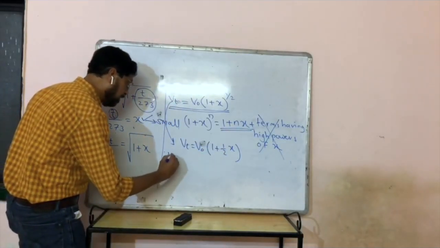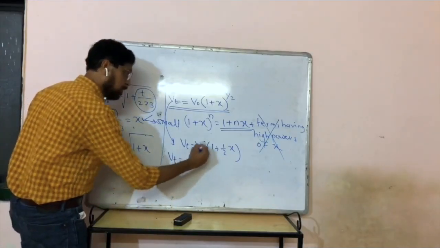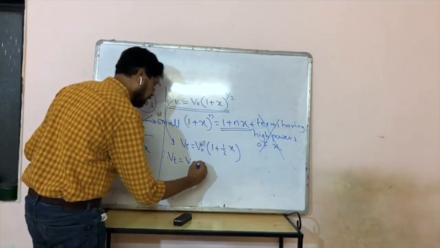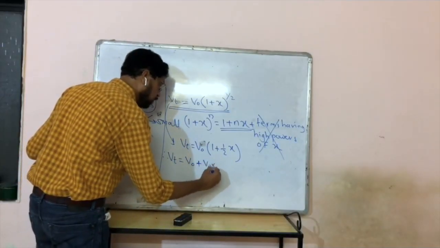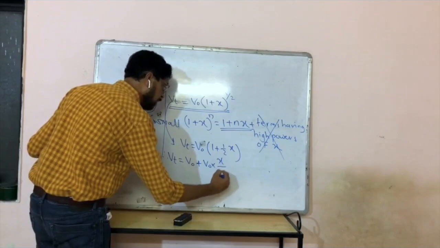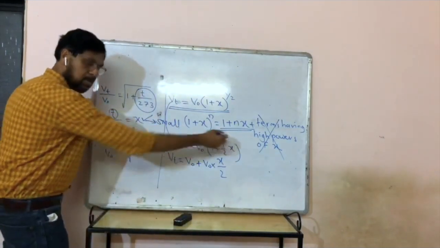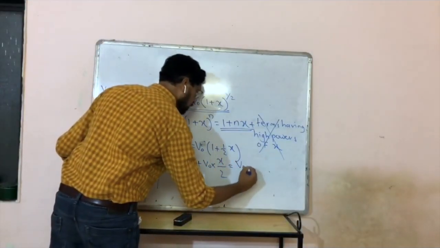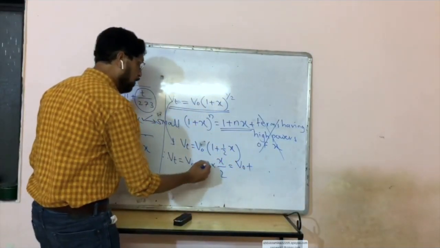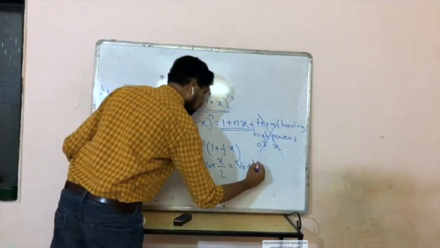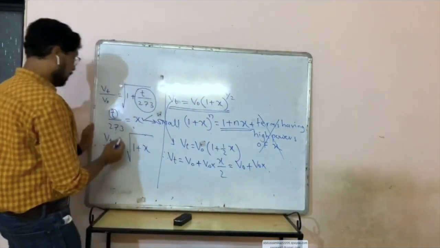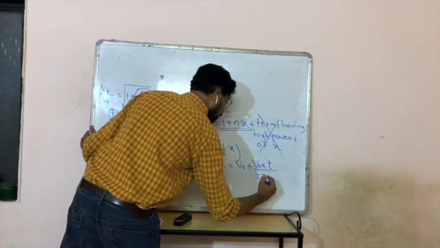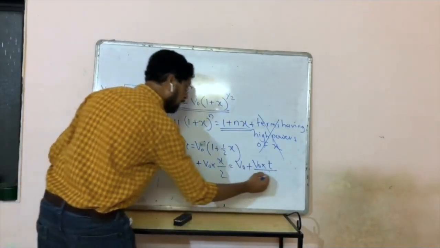Or you can say, if we open the bracket, Vt is equal to V0 plus V0 into x by 2. Bracket opened, that is equal to V0 plus V0 into x, how much is x? T upon 273, T upon 273 into what? 2.